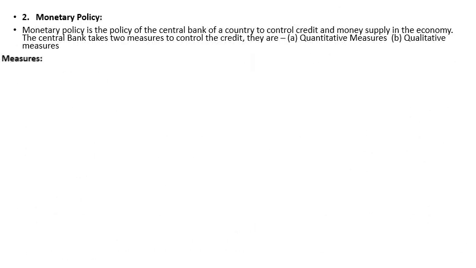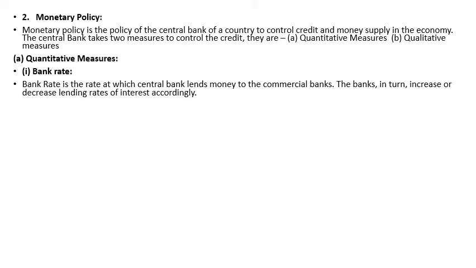Now, monetary policy is, as we said, taken by the central bank of an economy. There are two kinds of policy they take: one is called quantitative policy and the other qualitative policy. Under quantitative measures, the first point is the bank rate. There are two types of rate: one is called repo rate and the other reverse repo rate.